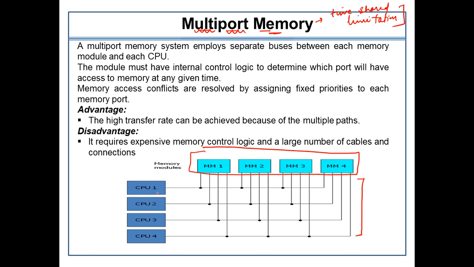Now what happens, you can see that CPU 1 is given a port for memory unit 1 to access memory units 2, 3 and 4. Same is for all. So once the multiple ports are created, then this barrier that only one processor can communicate with the memory at a time has been reduced. So ultimately, the multi-port memory system employs separate buses between each memory module and the CPU.